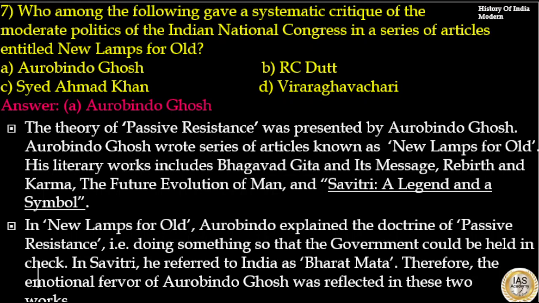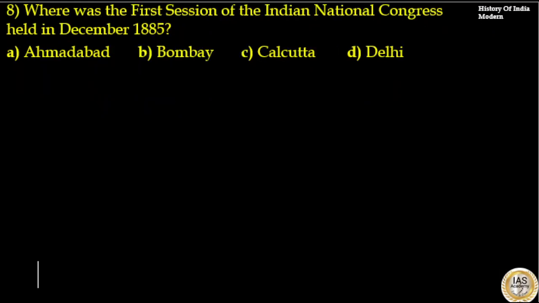His literary works include Bhagavad Gita and its Message, Rebirth and Karma, The Future Evolution of Man, and Savitri: A Legend and a Symbol. In New Lamps for Old, Aurobindo explained the doctrine of passive resistance, that is, doing something so that the government could be held in check. In Savitri, he referred to India as Bharat Mata. Therefore, the emotional fervor of Aurobindo Ghosh was reflected in these two works. So the answer to this question is option A, Aurobindo Ghosh.